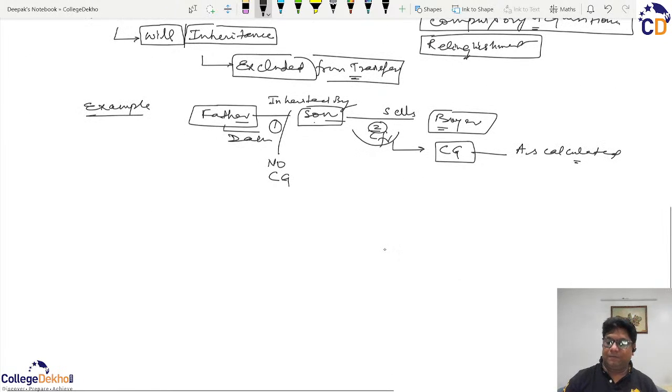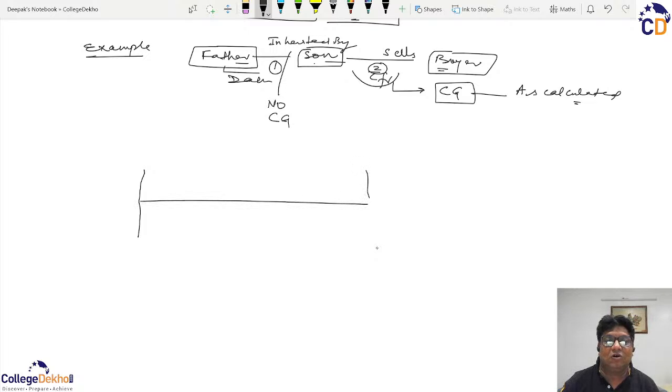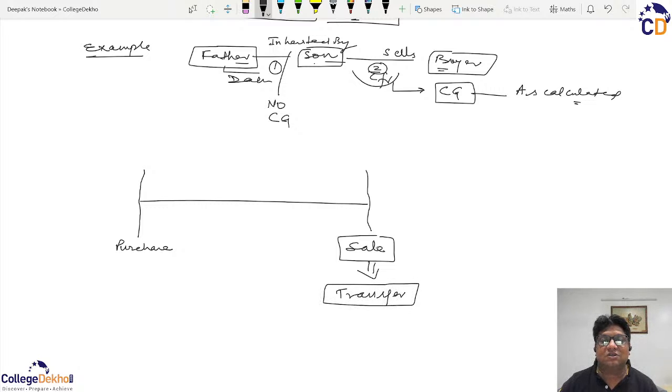So we can always say that a person may acquire an asset, and when the asset has been acquired, he will use it for certain reasons of his own benefit, and then he will sell the asset. So in simple language, you purchased the asset and after some time sold the asset. We broadened the purview of sale and took it as transfer. So similarly, in various modes as discussed above, transfer is a bigger term than sale. So we can say all sales are transfers, but all transfers are not sales.